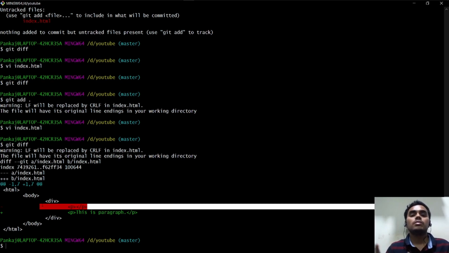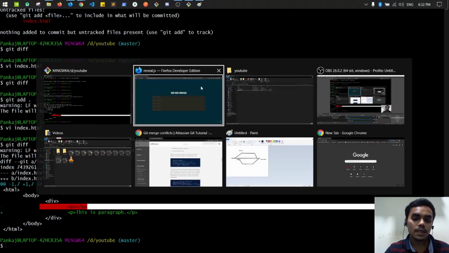You ran the git add command, then you edited the file, and git diff shows you whatever edits you did in the file, so that you can git add that file again so that it is ready to be committed.